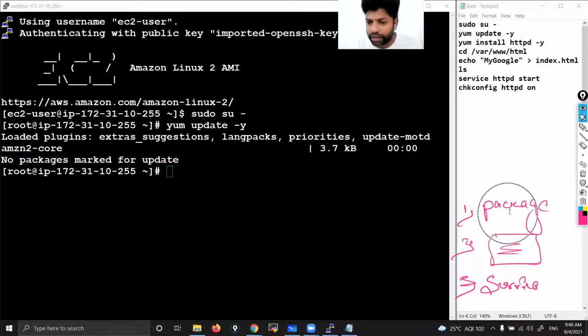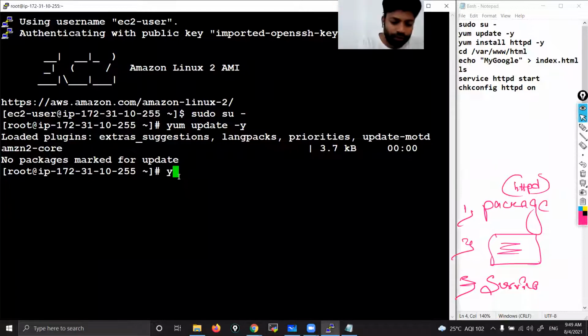I need to install the web package. The web package name in Linux is httpd. Guys, don't get confused with HTTP and HTTPS. Those are ports. Anyways, those also we are going to see in today's class. httpd, the last d is there. Hypertext Transfer Protocol daemon, D-A-E-M-O-N, daemon. This is the web package name in Linux that we have to install.